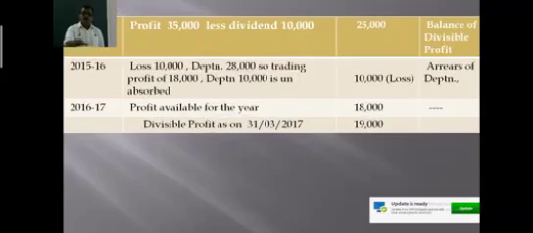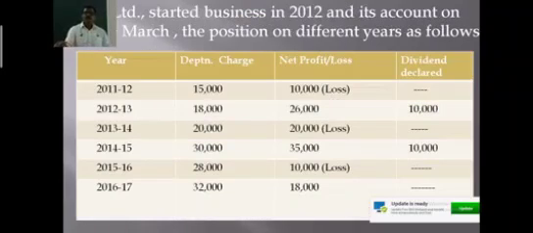So, in the next year, 14 and 15, there is a depreciation charge of rupees 30,000 and the total profit is 35,000, right?